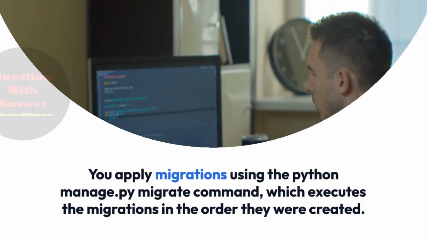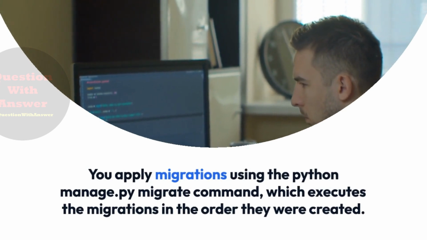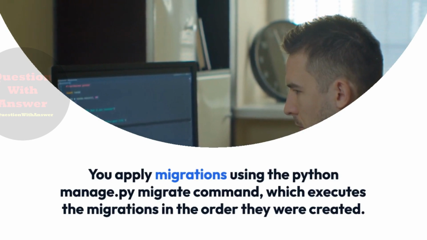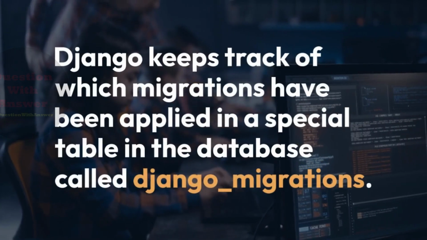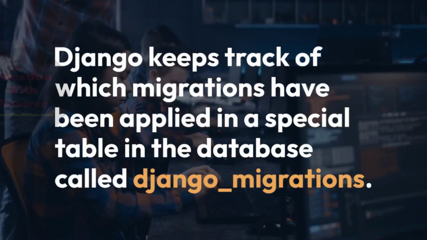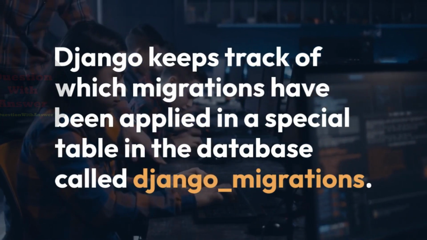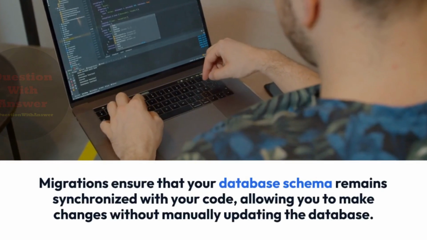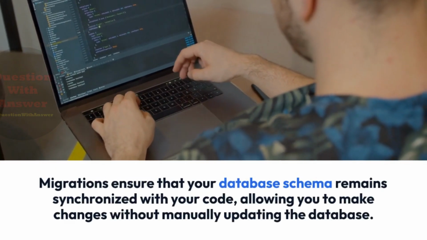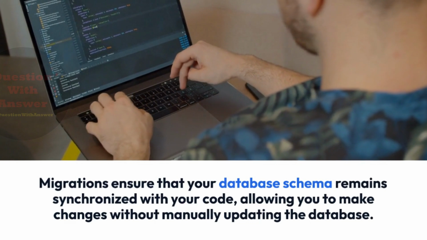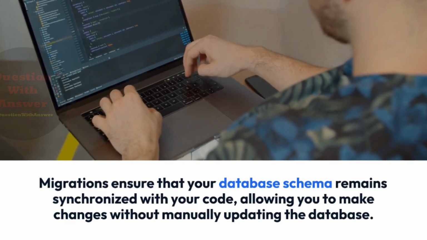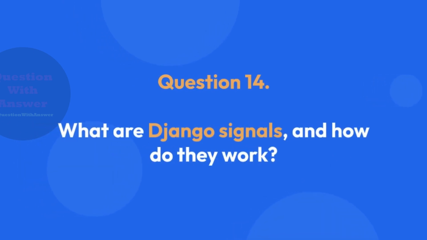You apply migrations using the python manage.py migrate command, which executes the migrations in the order they were created. Django keeps track of which migrations have been applied in a special table in the database called django_migrations. Migrations ensure that your database schema remains synchronized with your code, allowing you to make changes without manually updating the database. Question 14. What are Django signals, and how do they work?